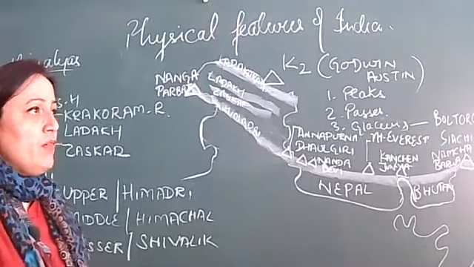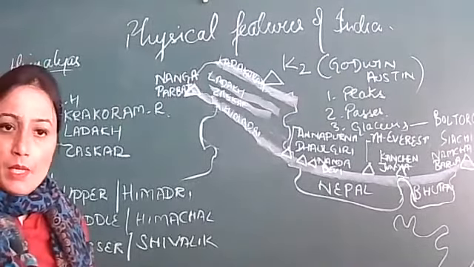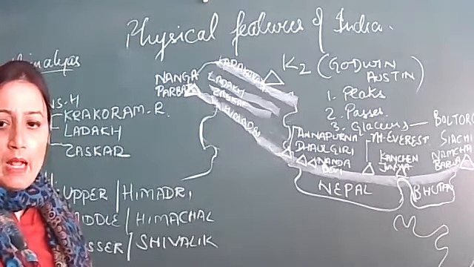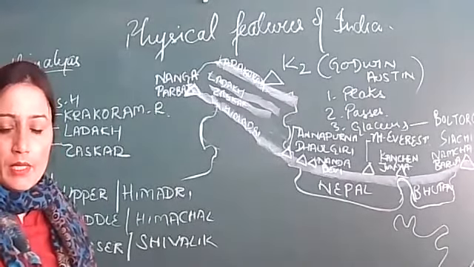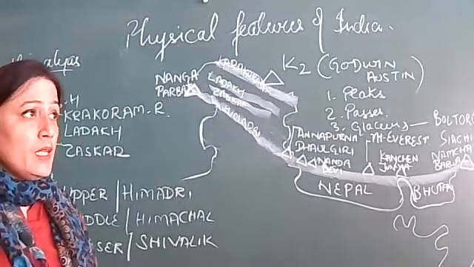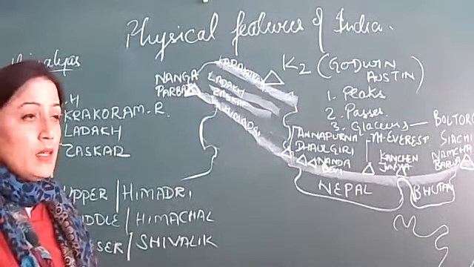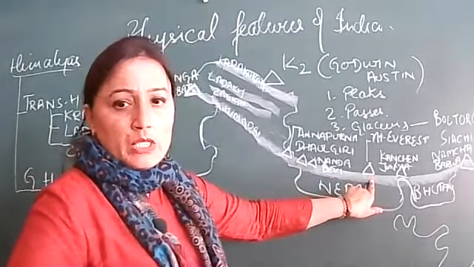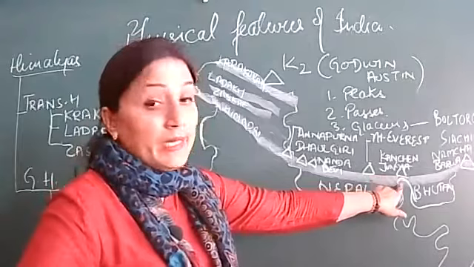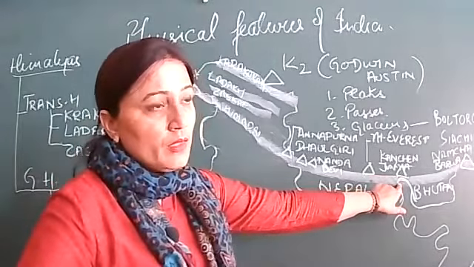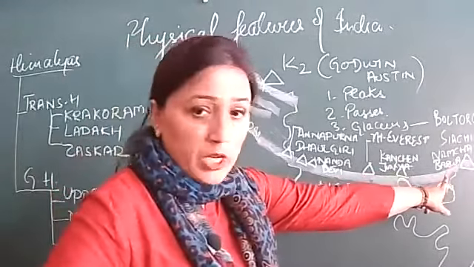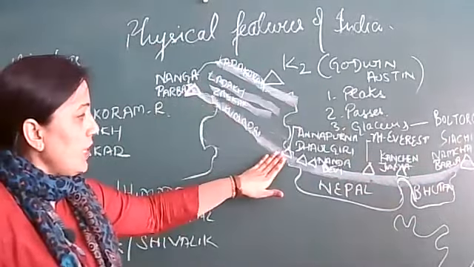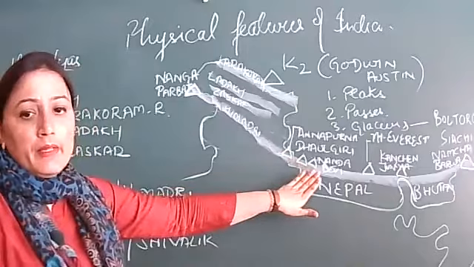And peaks: the highest mountain peak of the world is Mount Everest, situated in Nepal, in Upper Himalaya. East of Mount Everest, there is Kanchenjunga, in Sikkim, India. Extreme east, we have Namcha Barwa. Extreme west, we have Nanga Parbat. And here we have Annapurna, Dhaulgiri, and Nanda Devi.